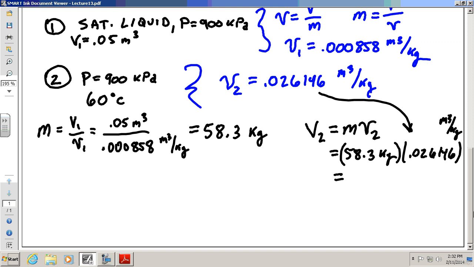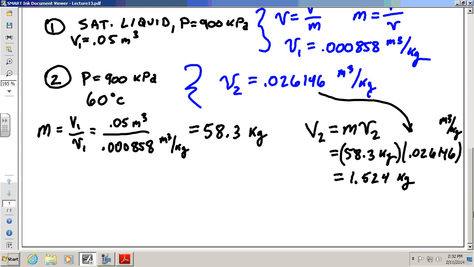And what is the value? 1.524, something like that.